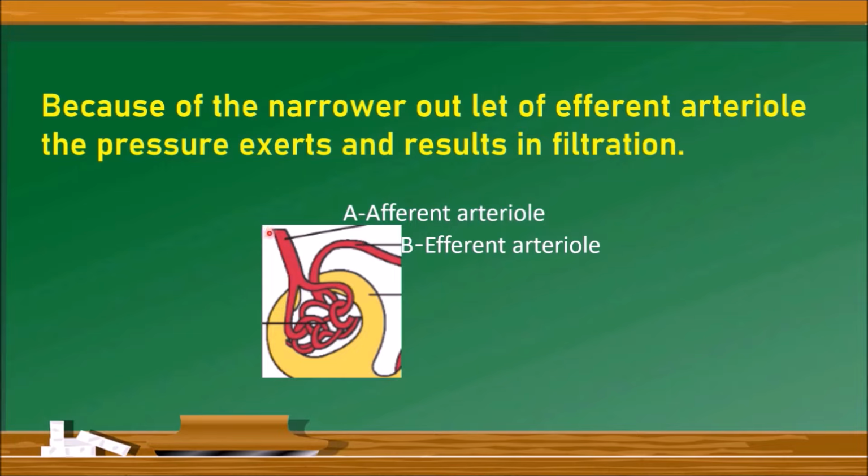The afferent arteriole is the one which brings the blood into the glomerulus. The efferent arteriole is the outlet of the blood from the glomerulus. Since the diameter of the efferent arteriole is less than that of the afferent arteriole, pressure is exerted in the glomerulus, which results in the filtration of urine through the podocytes of Bowman's capsule.